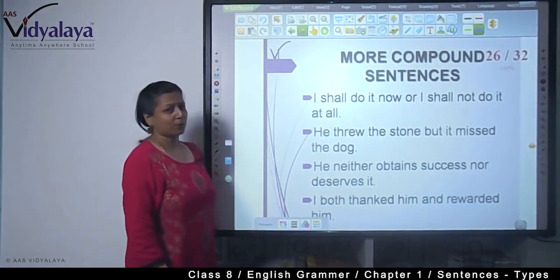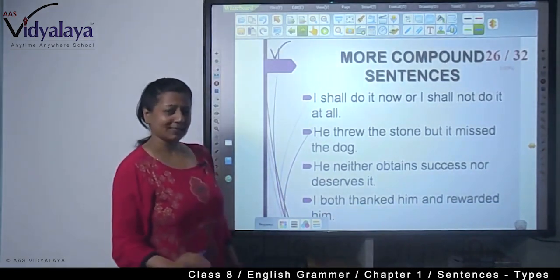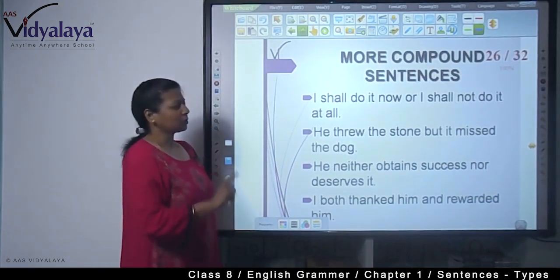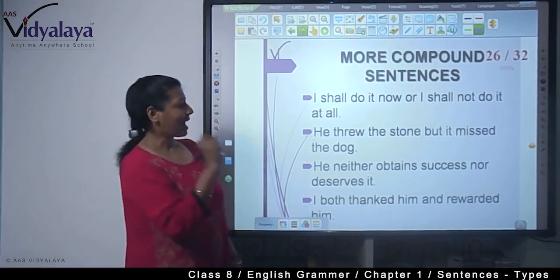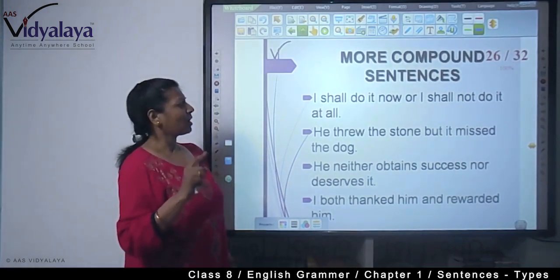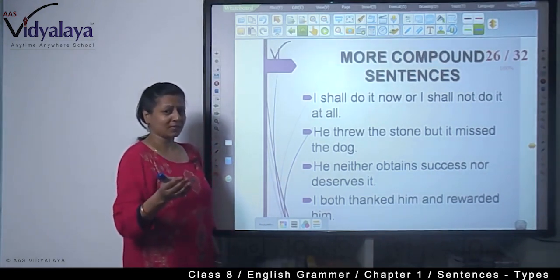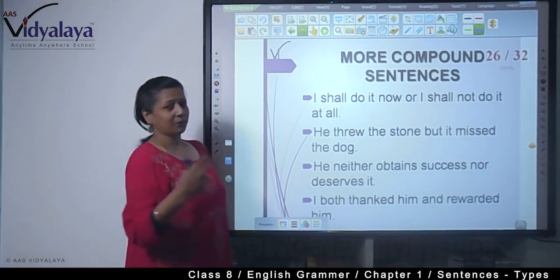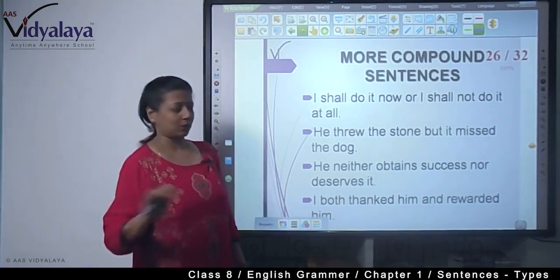Now, there are more compound sentences. I shall do it now, a complete sentence. I shall not do it at all, a complete sentence. With "or", I am making it a conditional. I shall do it now or I shall not do it at all. Now, that means we are giving you two options: either I shall do it or I shall not do it at all.